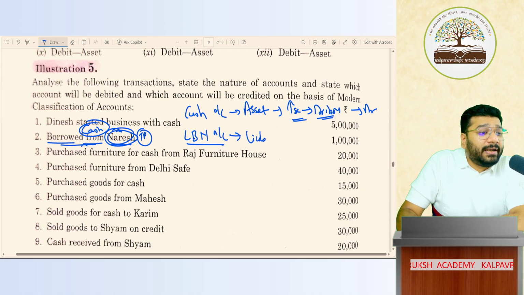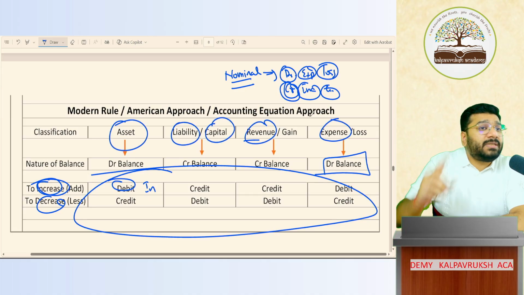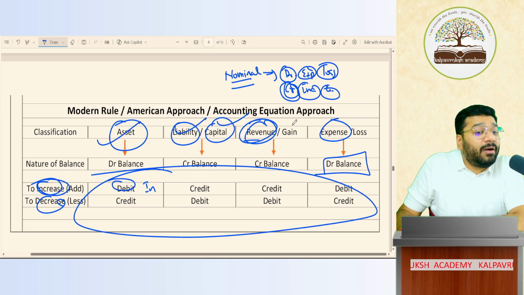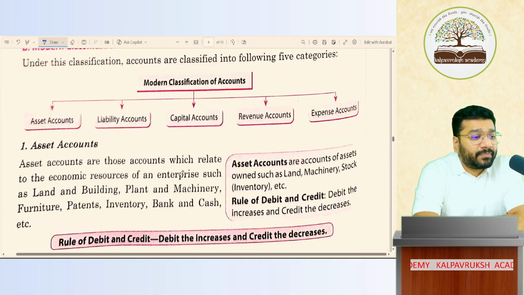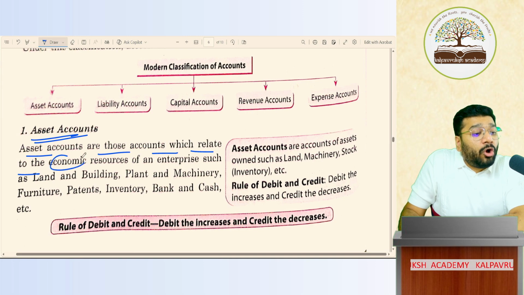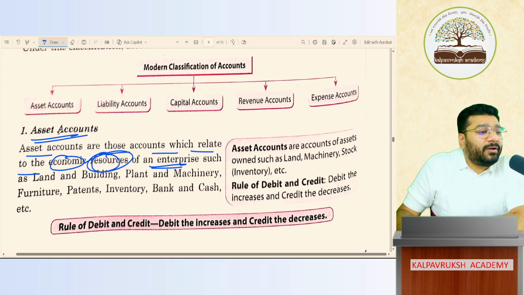Tell me, people, touch your heart and tell me, do we not understand the meaning of asset, liability, capital, revenue, expenses in the basic accounting terms? We discussed what is the meaning of asset, liability, capital, income, expenses. What is an asset? Assets are those accounts which relate to the economic resources of the enterprise. Didn't I use this word resources? Asset means it should be a resource.